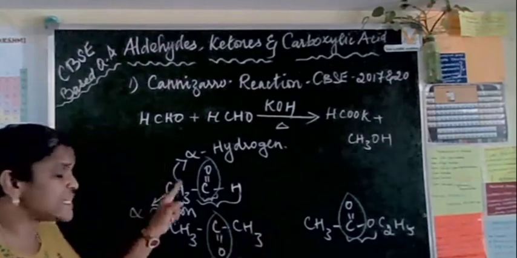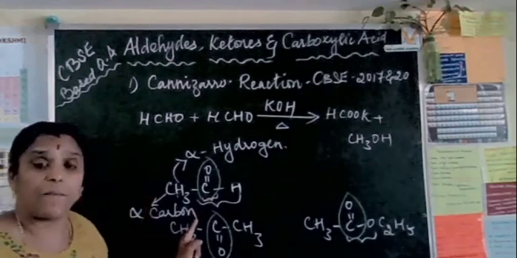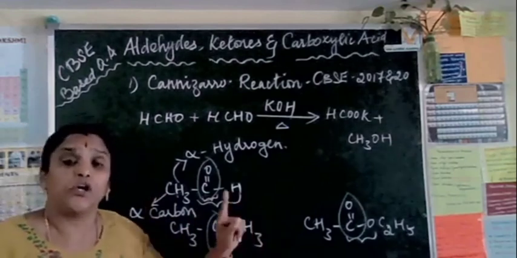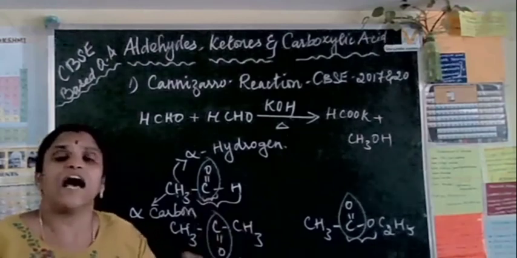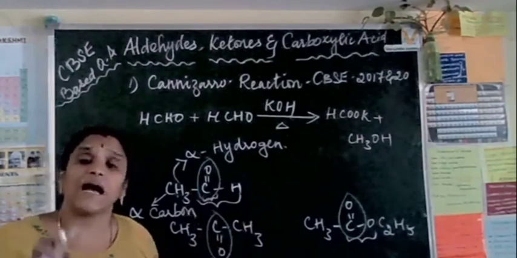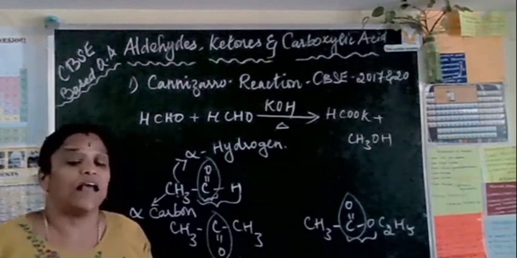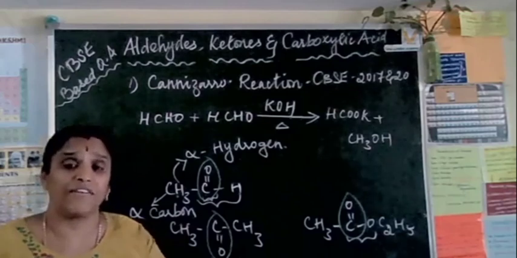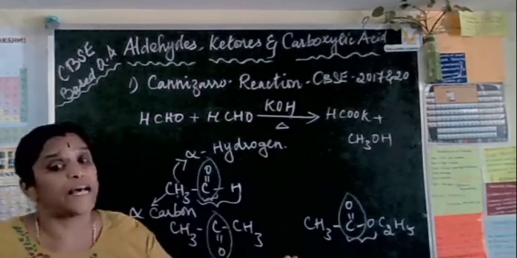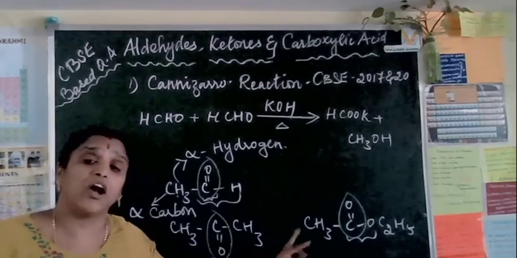So because it is acidic in nature, this aldehyde combines with another aldehyde and a condensation reaction takes place, and you will get the product aldol. That means you get an aldehyde as well as an alcohol in that formation. That compound has an aldehyde group as well as an alcohol group. So that is called aldol condensation.